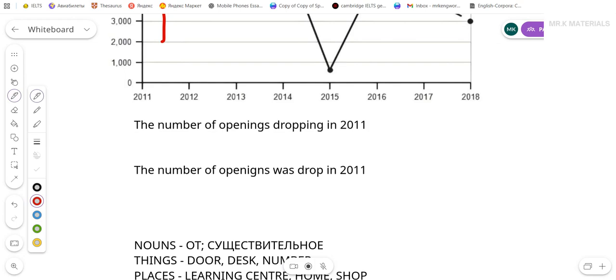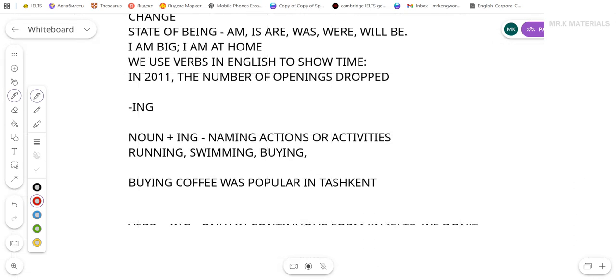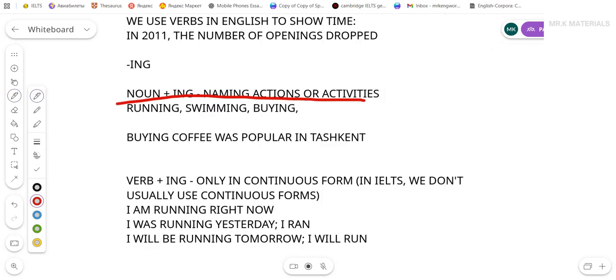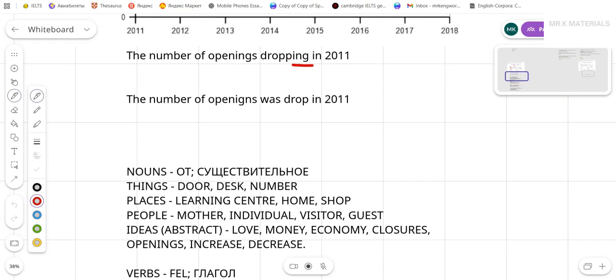All right, we said we use ing only in two cases. Either when it is a noun that names an action. Let me highlight this. Or when it is a verb in present continuous, future continuous, past continuous. But we agreed that we don't use this in task 1. All right, first let's check, is it a noun or not?